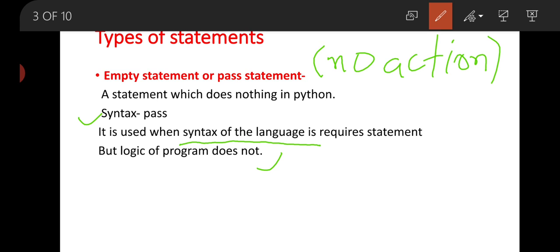That means if we write any function or program code, and the syntax requires a statement but logically no action should be performed there, then we can use the pass statement.